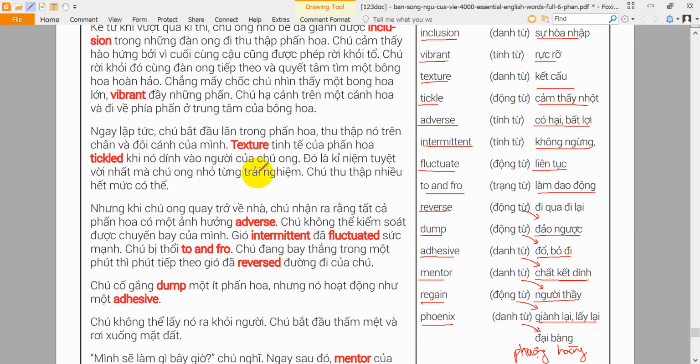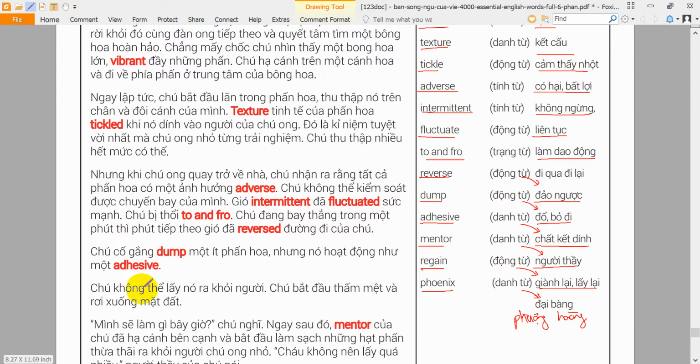He gathered as much as he could. But when he was flying back home, he realized that all the pollen had an adverse effect. He had no control over his flight. The intermittent wind fluctuated in power. He was blown to and fro. One minute he was flying straight, and the next minute the wind had reversed his course. He tried to dump some of the pollen, but it acted as an adhesive. He couldn't get it off.